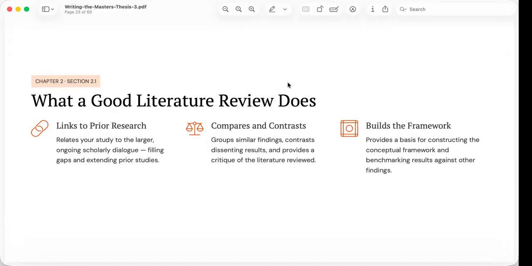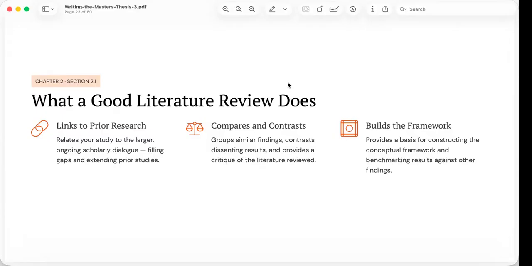The first function is to link your study to previous research. No research exists in isolation. Every thesis should explain how it relates to the larger body of scholarly work. Perhaps your study extends previous findings to a new setting. Perhaps it examines a different population. Perhaps it uses a new methodology. Whatever the contribution, readers should clearly understand how your work connects to existing knowledge.